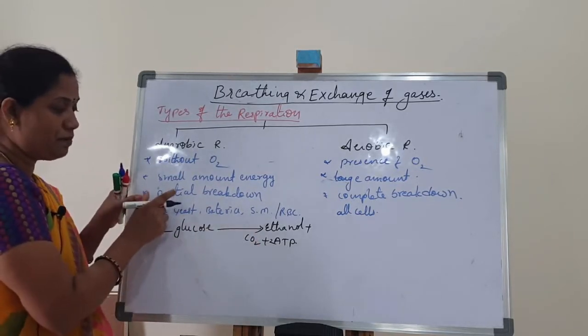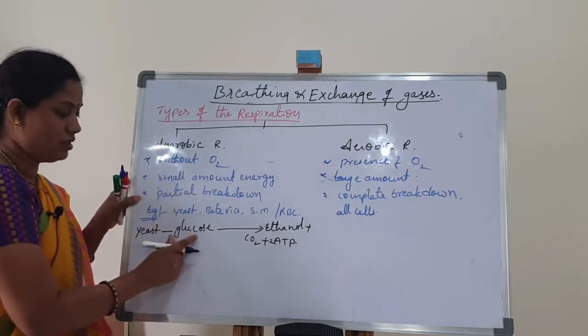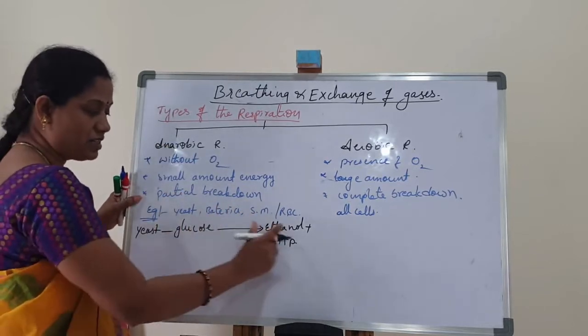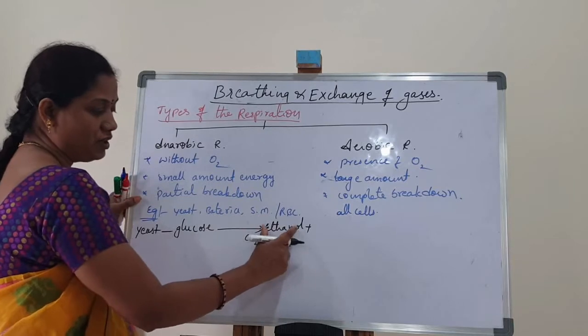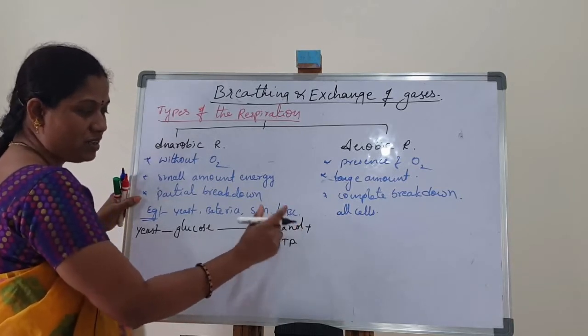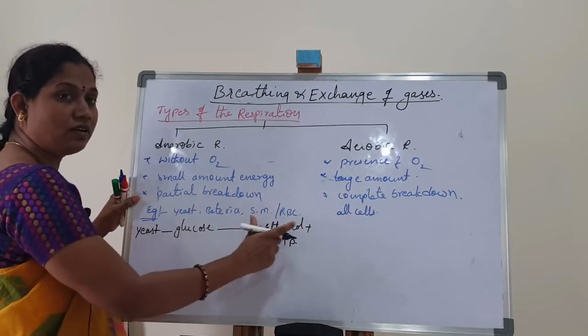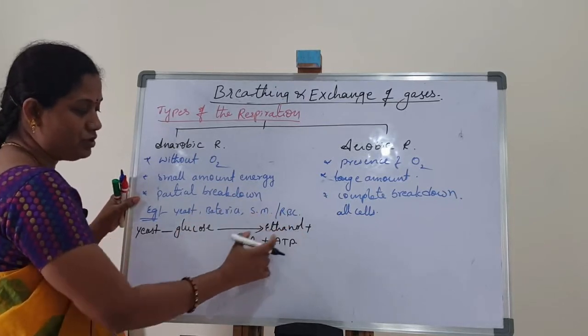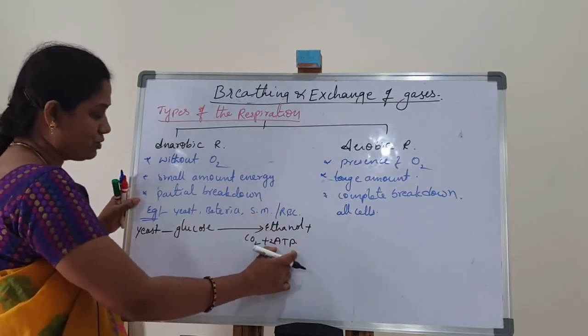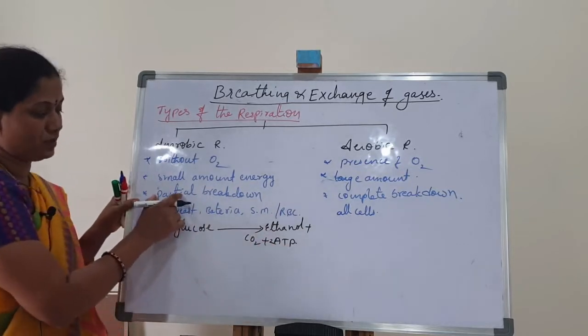Next, partial breakdown takes place. Here glucose is only partially broken down. Ethanol is produced, which means the breakdown is not completed. So ethanol, carbon dioxide and ATP are produced. So partial breakdown takes place.